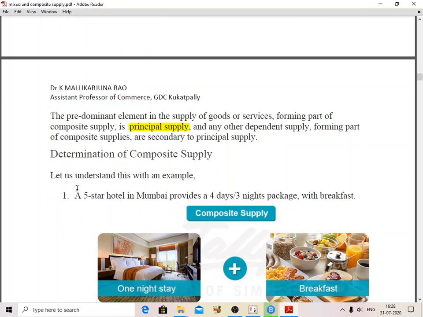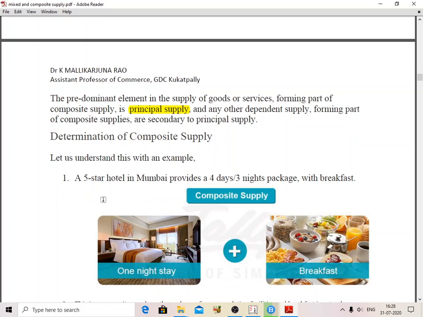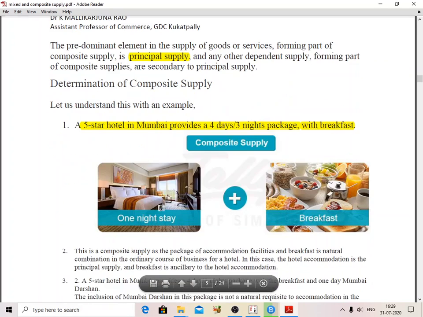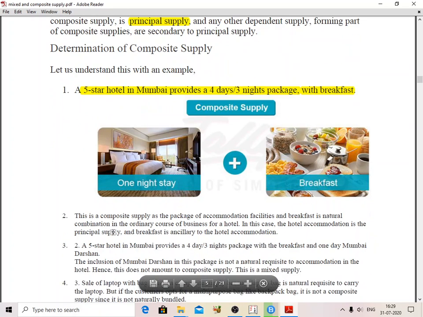So let us understand with a simple example. A 5-star hotel in Mumbai provides a 4 days 3 nights package with breakfast, and here one night stay and breakfast are there. So this is a composite supply, as the package of accommodation facility and breakfast is a natural combination in the ordinary course of business for the hotel industry.